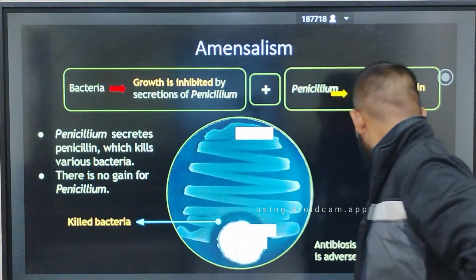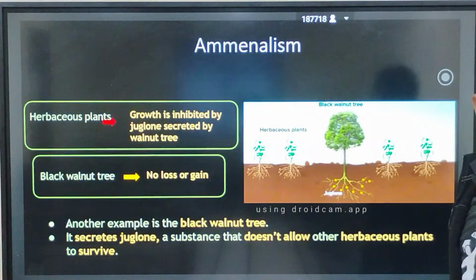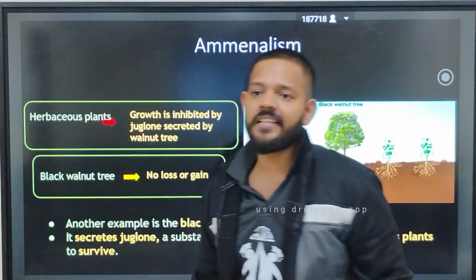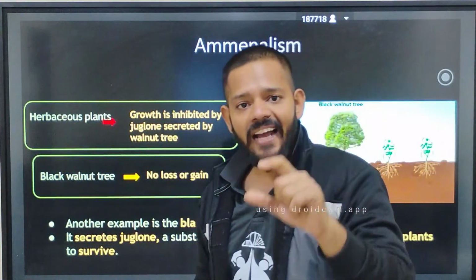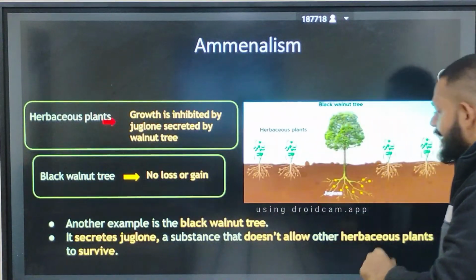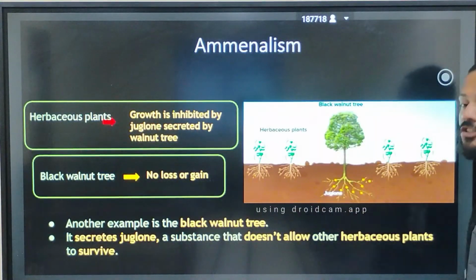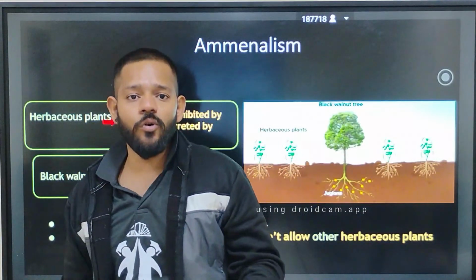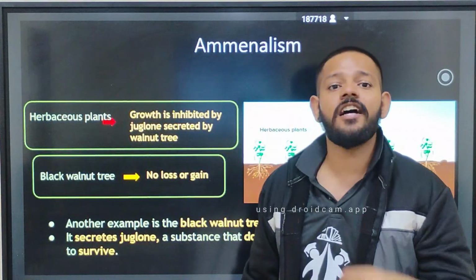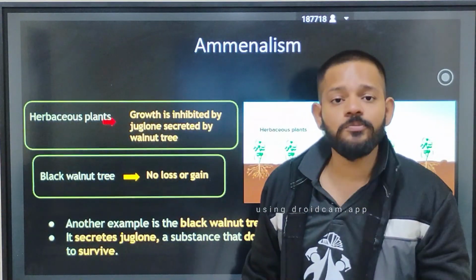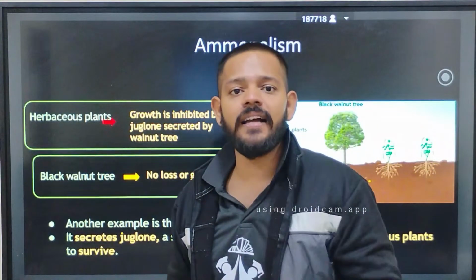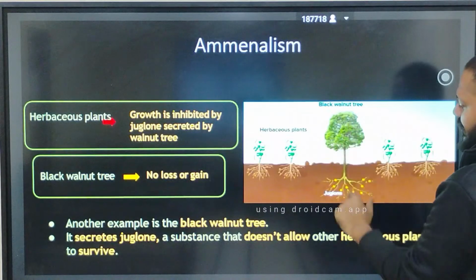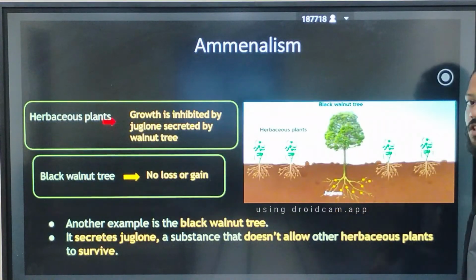Okay. The next example of amensalism is the herbaceous plant and the black walnut tree. Your black walnut tree secretes one chemical from its roots, that is juglone. This is an anti-plant-growing chemical which stops the growth of plants nearby.